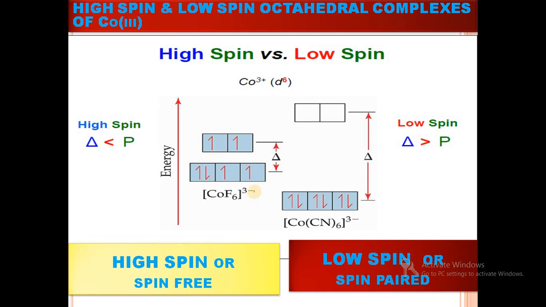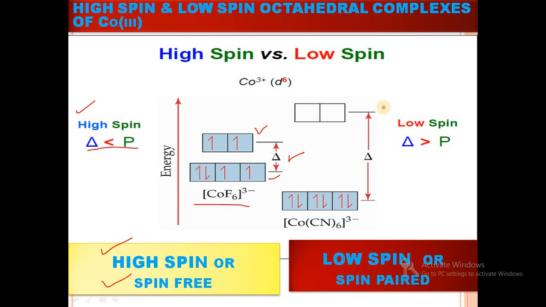So overall, in case of high spin and low spin, we have studied that in case of high spin, the main condition is crystal field stabilization energy is less than pairing energy. So in the high spin complex, pairing is not possible. For example, in case of CoF6 3 minus, which we studied in the previous slide, it perfectly obeys Hund's rule due to the small distance between T2g and eg, and the first electrons go into the T2g level and then into the eg level. So these complexes are called high spin complex or spin free complex.